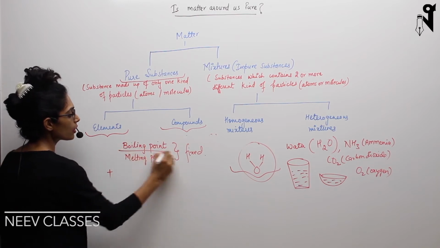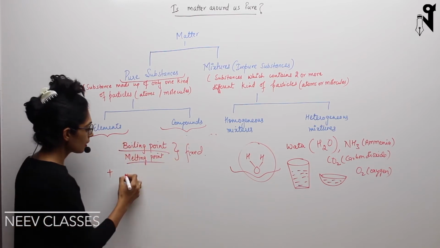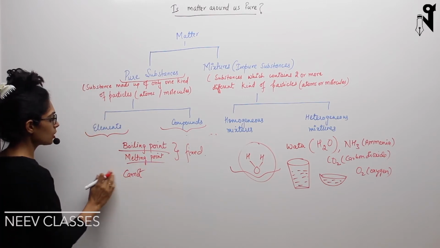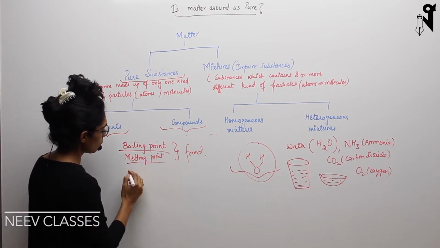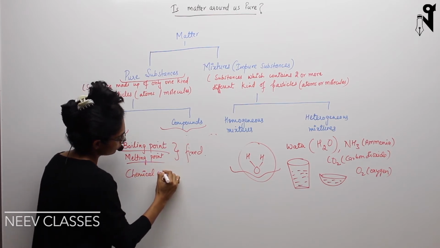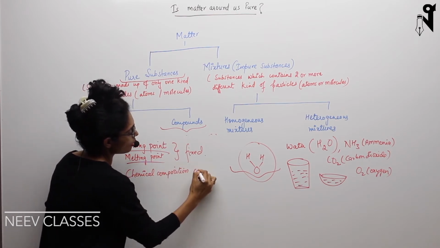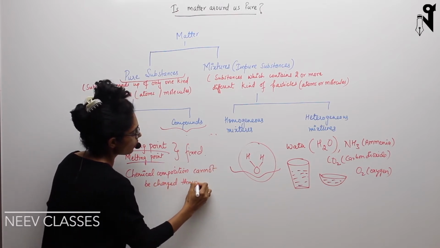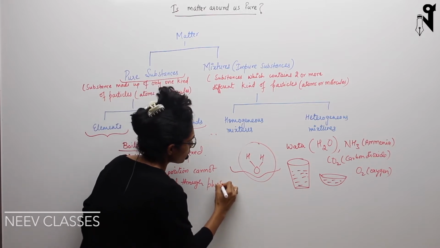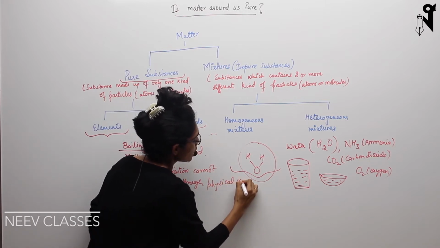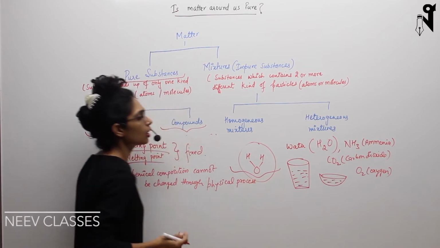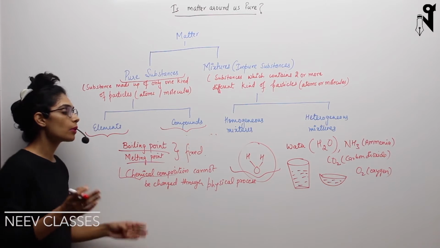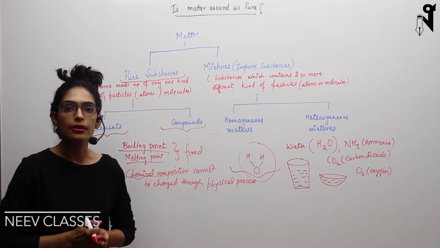They have a fixed melting point and boiling point. And second, the chemical composition cannot be changed through physical process. What do you mean by physical process? Physical process is nothing else but heating, applying pressure, reducing the temperature, anything like that. When I say chemical composition, that means breaking them into further simpler substances.